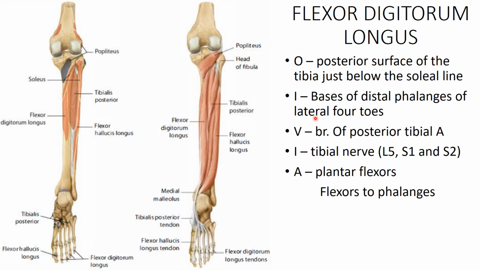Next muscle is flexor digitorum longus. It originates from the posterior surface of the tibia just below the soleal line, below the attachment of soleus. From the origin, this fleshy belly descends, and at the lower end of the tibia it transforms into a tendon.